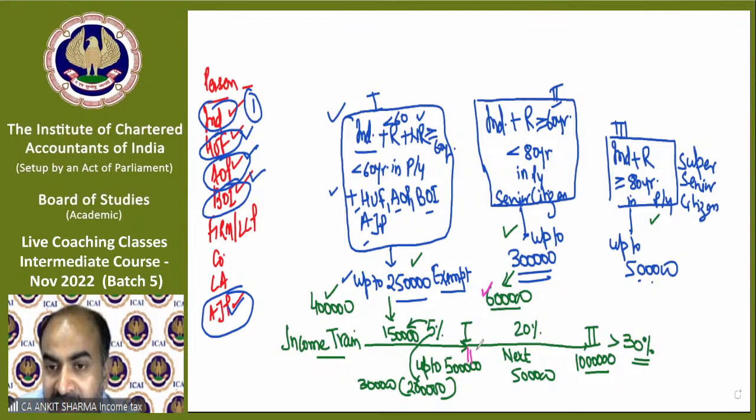And the balance exceeding 5 lakh is 1 lakh rupees, because income was 6 lakh. The 5 lakh treatment has been done in the first income train: 3 lakh exempt, balance 2 lakh at the rate of 5%. That means 10,000 rupees. And this 1 lakh exceeding will be taxable at the rate of 20%. That means 20,000 rupees. So total tax will be 20,000 plus 10,000, that means 30,000 rupees. Let me clear this and write the examples.